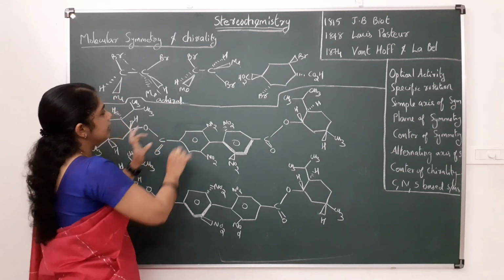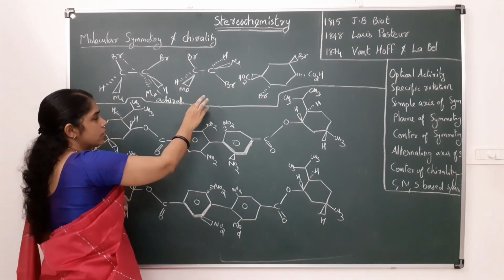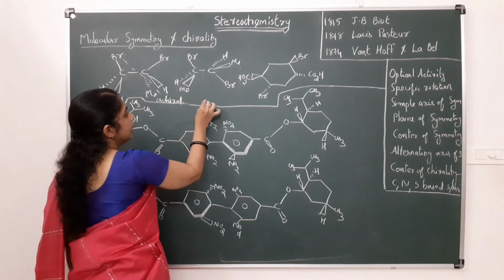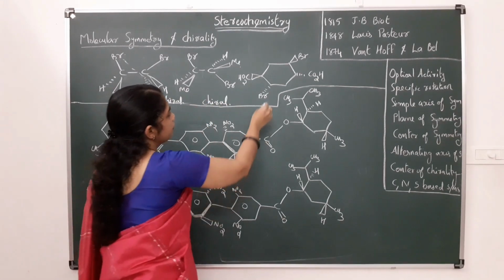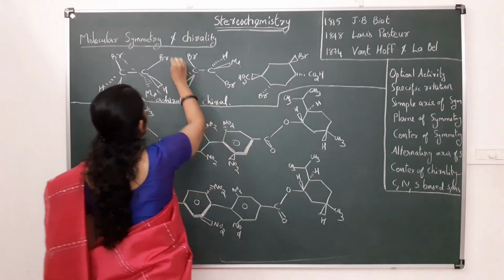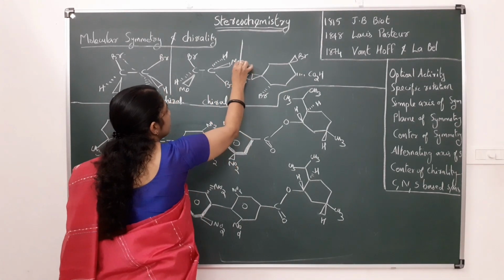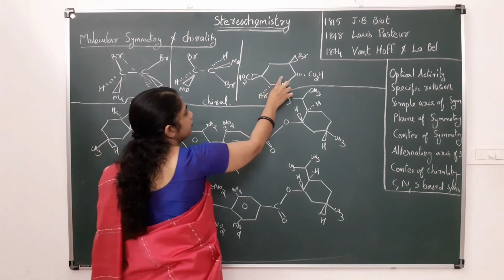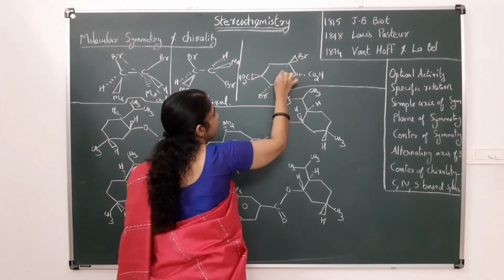And what about this molecule? In this case, there are no symmetry elements like a plane of symmetry or a center of symmetry. No symmetry elements, and this molecule is a chiral molecule. And in the case of this molecule, here we can see a center of symmetry, or an inversion center.